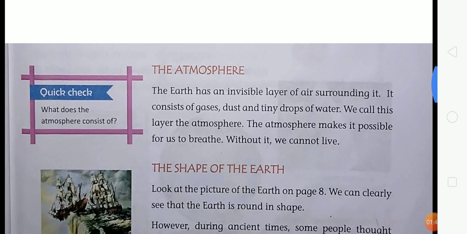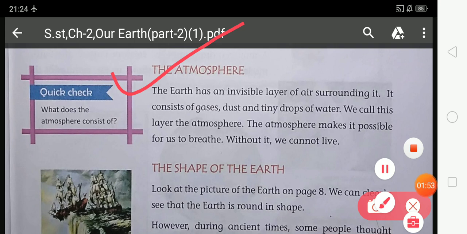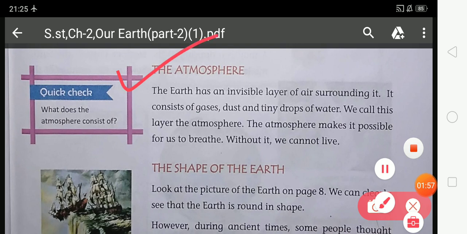So now come to the topics, and your first topic is the atmosphere. The earth has an invisible layer of air surrounding it. Invisible means that we cannot see it. It consists of gases, dust, and teeny drops of water.